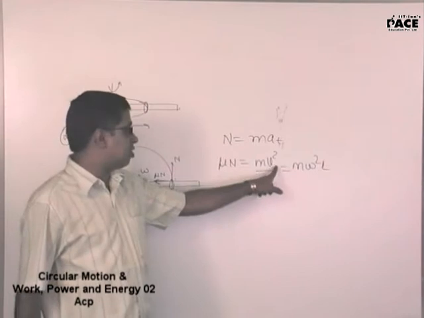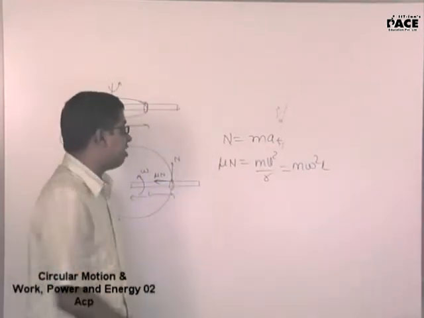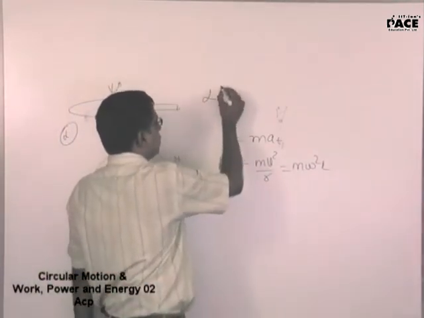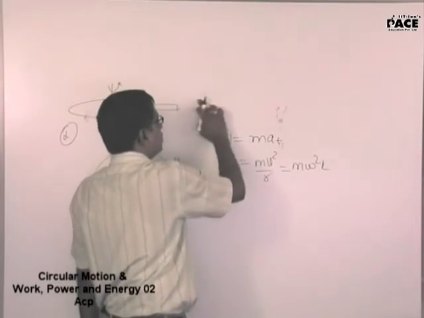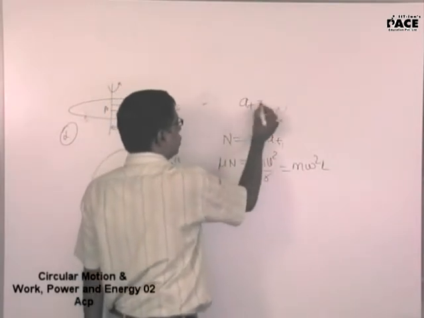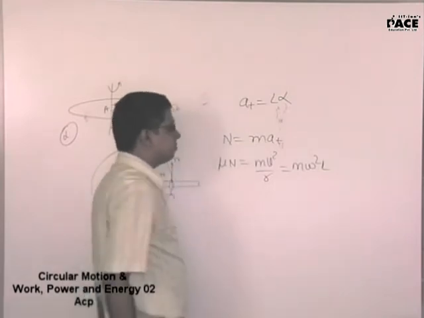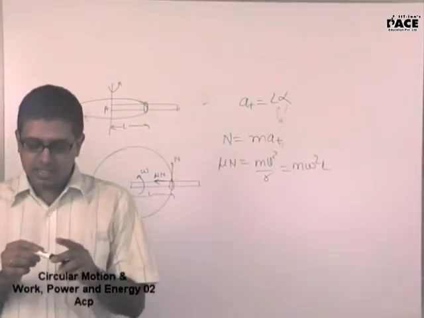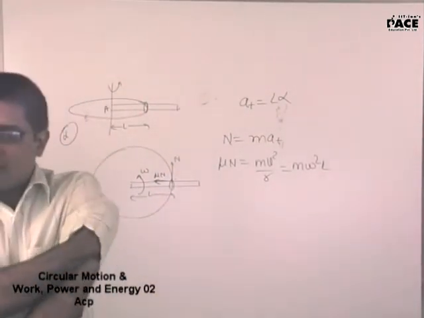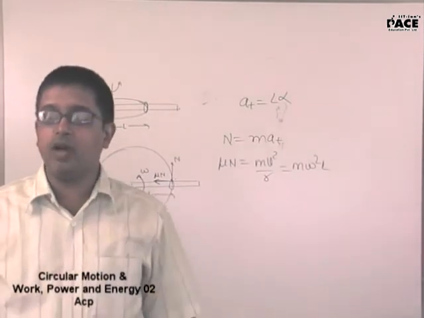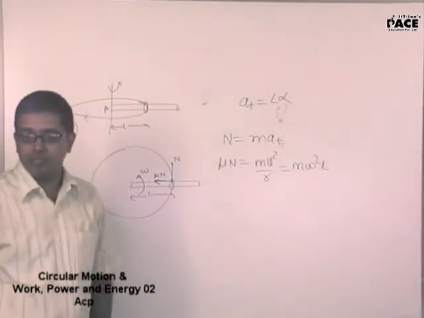I didn't take it in terms of V, I took it in terms of omega because he gave me alpha. Right? And what is tangential acceleration equal to? This will be L alpha. What is tangential acceleration equal to? R alpha, L alpha or d by dt of R omega. Yes or no? Yes, sir.